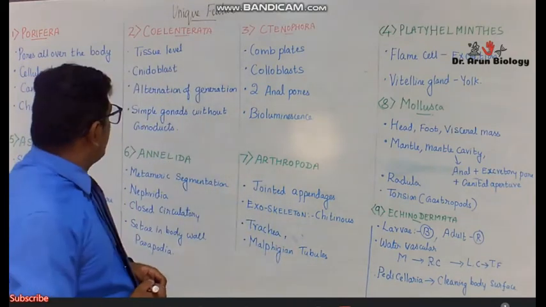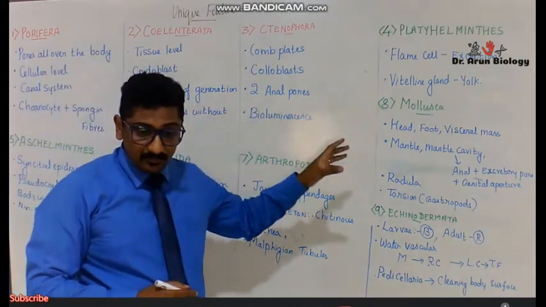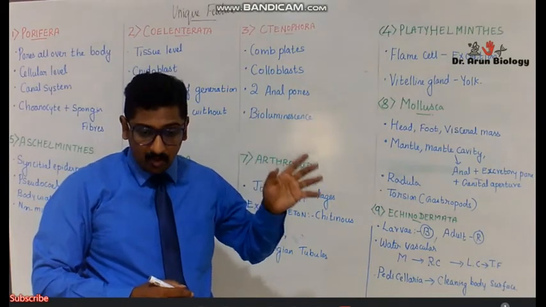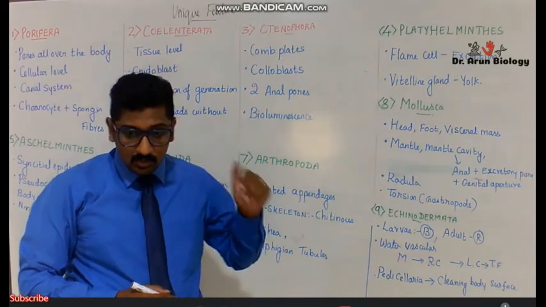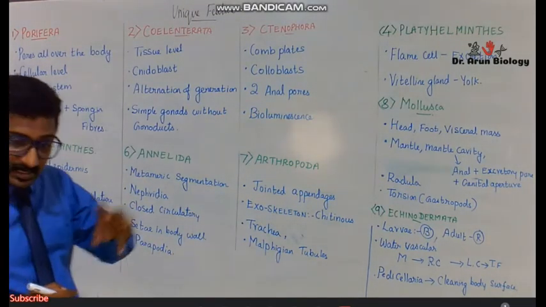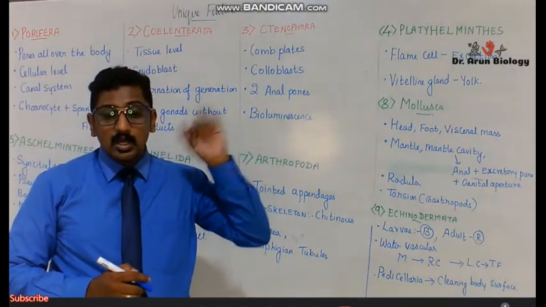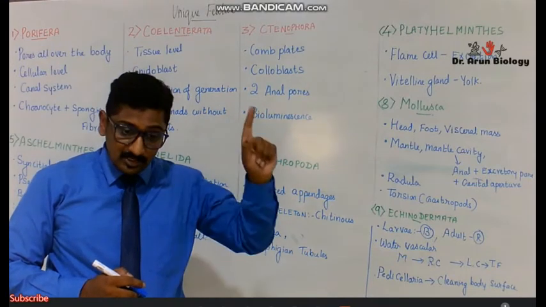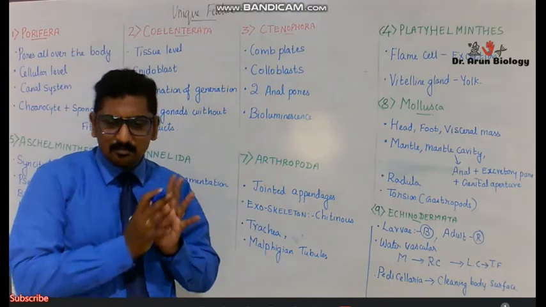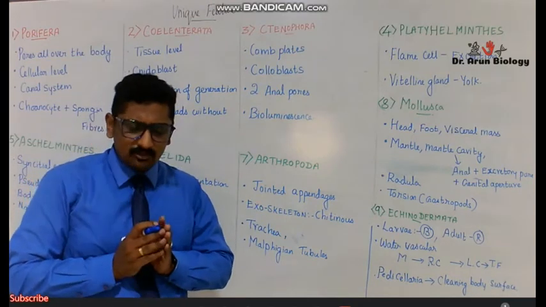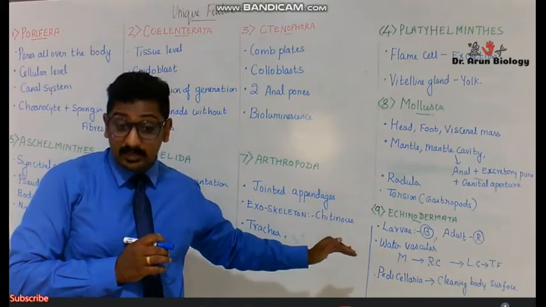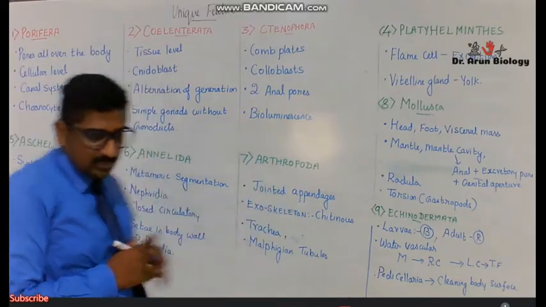In the third video, we're going to see about the 9 different phyla. I told you we have 11 different phyla, but Hemichordata and Chordata are not discussed here. So now we're going to see the unique features which I have not discussed in the second video. The first video was the base of classification. The second video was the general basic categorization of various phyla, about the non-chordates alone, and we're going to see the unique features.